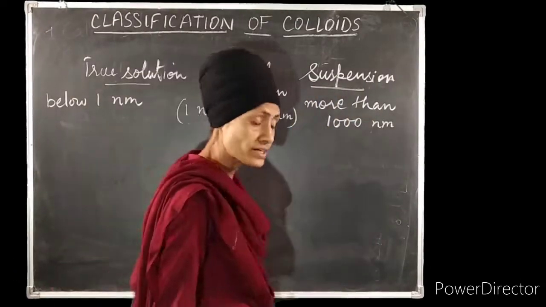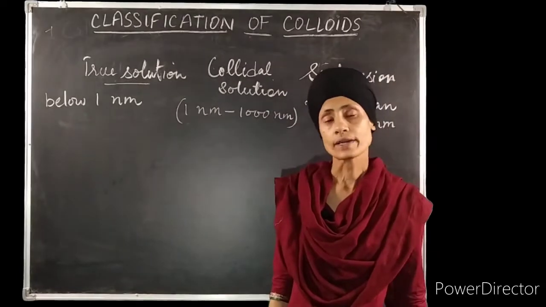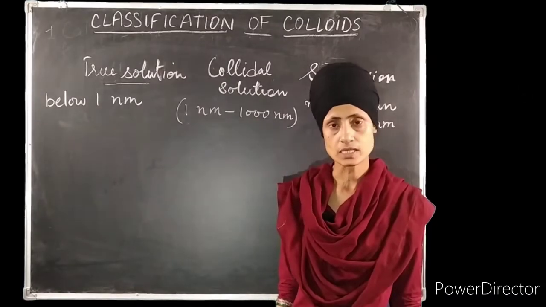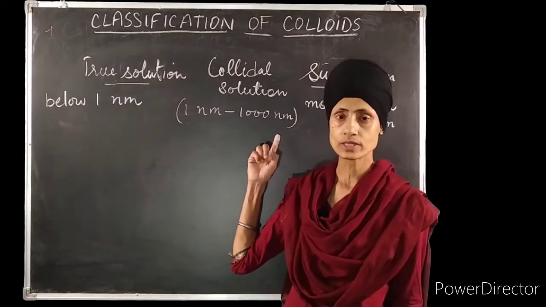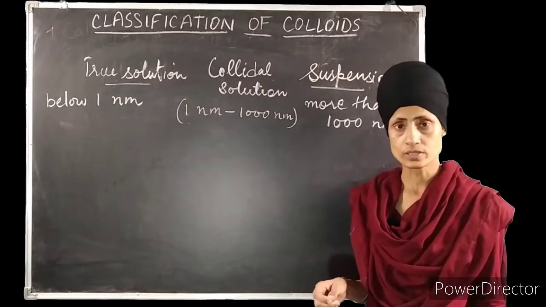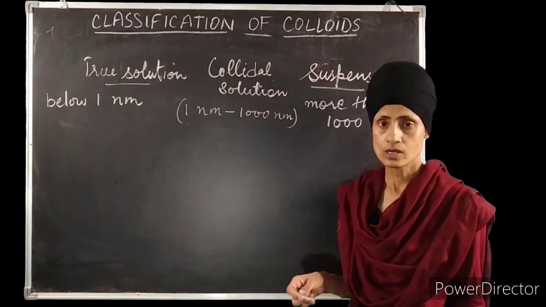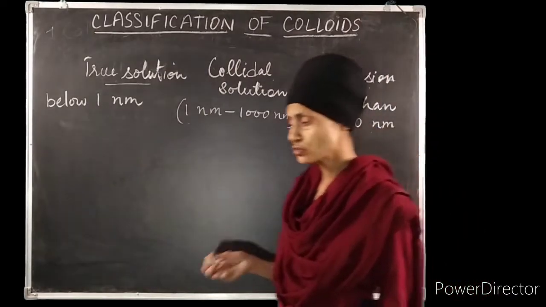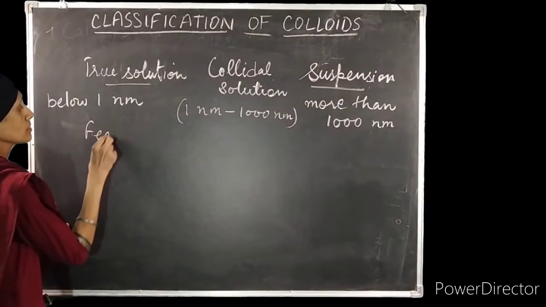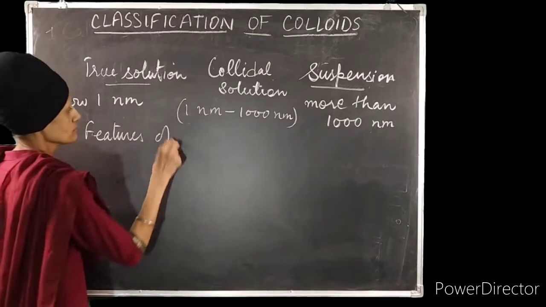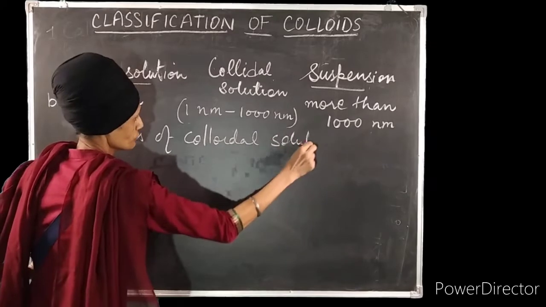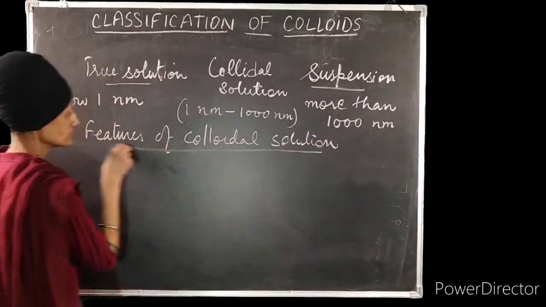So now let us define what is a colloidal solution. A colloidal solution is a heterogeneous solution in which the particle size is between 1 nanometer and 1000 nanometers. However, a colloidal solution gives the appearance of a homogeneous mixture, though it is heterogeneous. Now let us discuss a few features of the colloidal solution. A few common features we are discussing here.